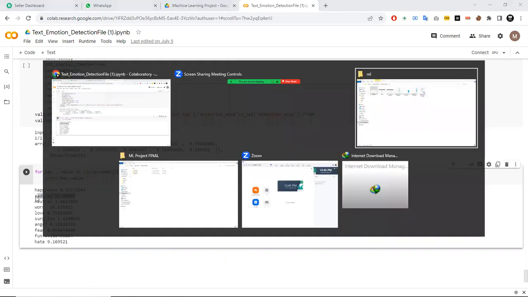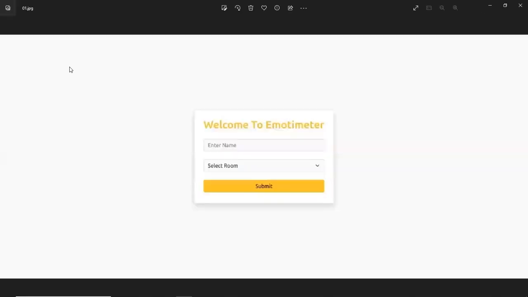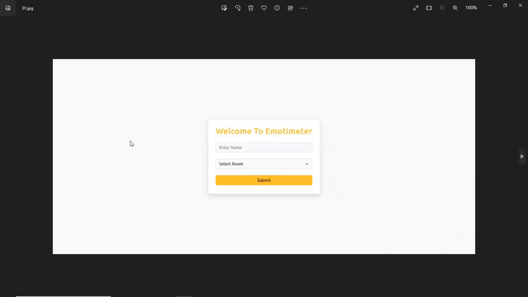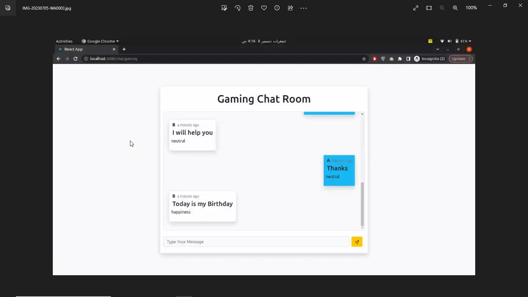So now I'm going to show you the demo of the project, but actually it was not working on my system. So here are some screenshots which we captured last time when we ran this project. This was the interface of the web application. Here's a field to enter name and room. And this was about having a sample room, so we can select any room. So this was a simple interface having the input field and button.